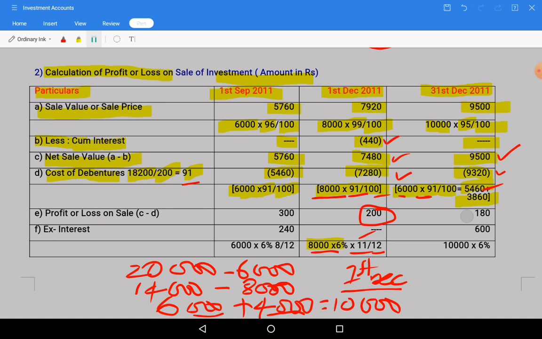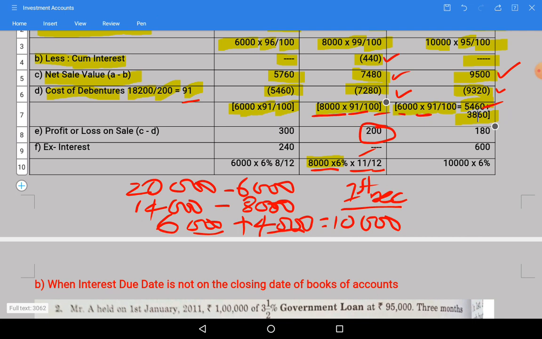These debentures were held for only 1 month, I think. We need to consider 10,000 into 6%.